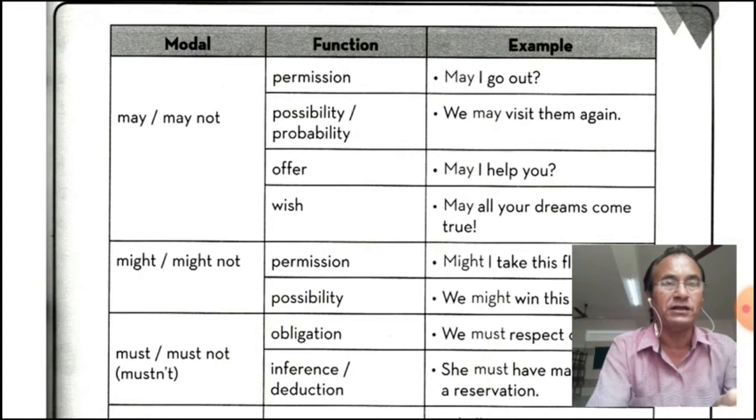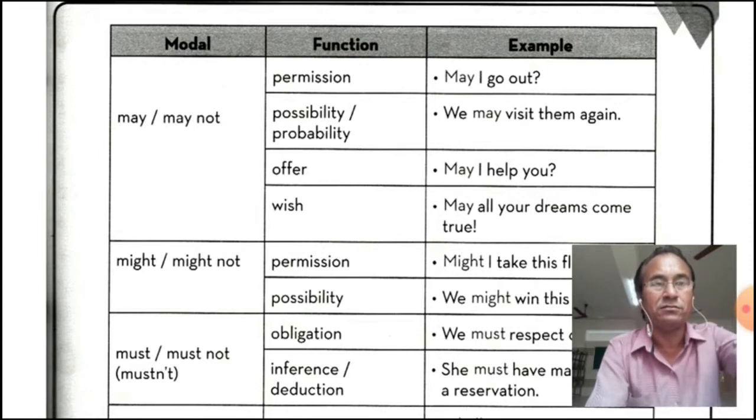So permission, possibility, probability, offer, and wish. If you want to wish anybody on his birthday, then we use may in the beginning of the sentence. But we will have to see in which way and on which place may is used, that is important. We may visit. May all your dreams come true, in the beginning: blessings. In interrogative, may I help you?